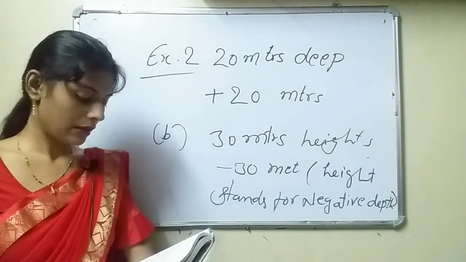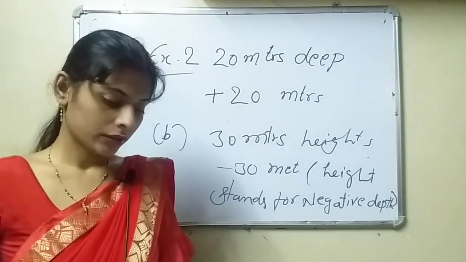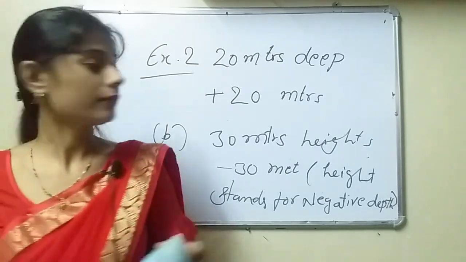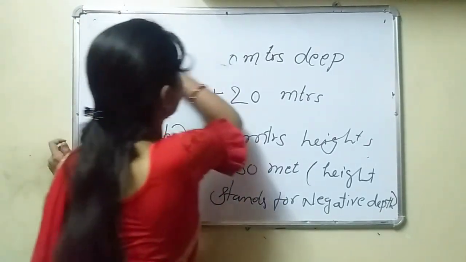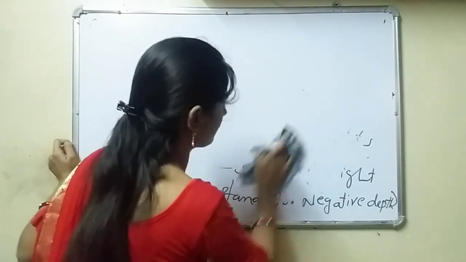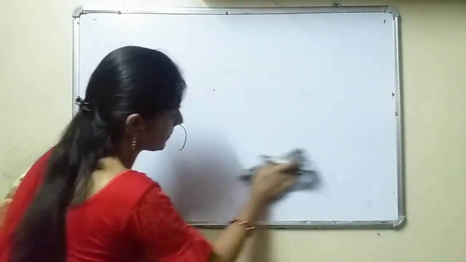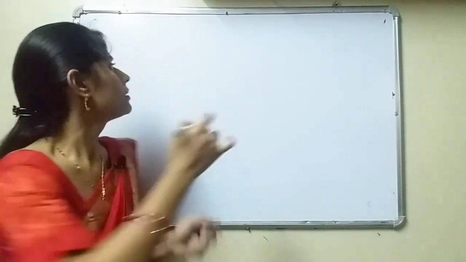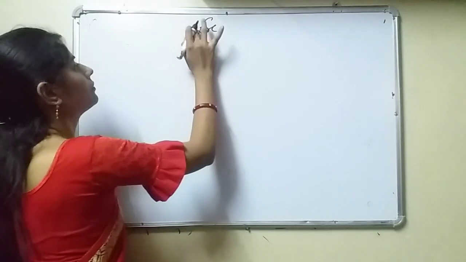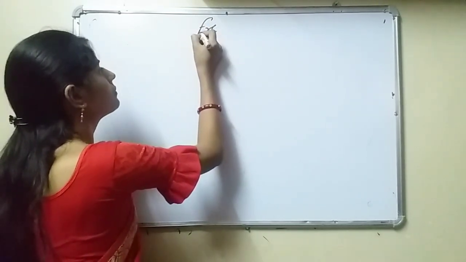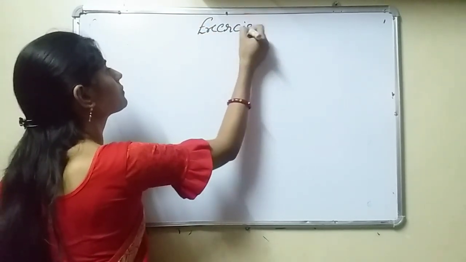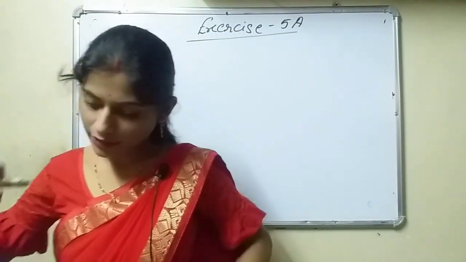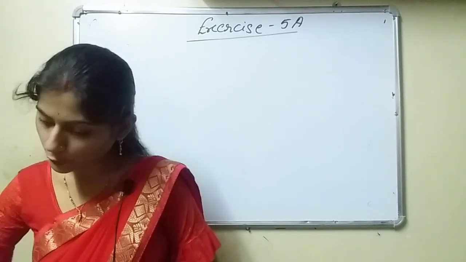Now we will start the exercise questions. See exercise 5A. Use positive or negative to represent the following.